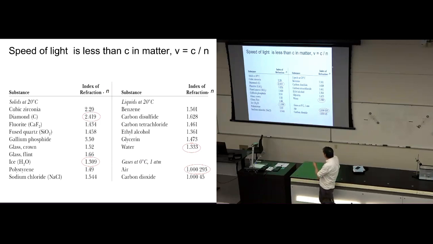One really big, famous refractive index is diamond. If you've got a diamond ring, I'm imagining the Queen now, but she's dead, but I'm still imagining her with these big rings. They sparkle so much because they have such a high refractive index.